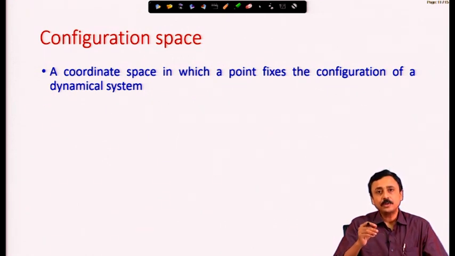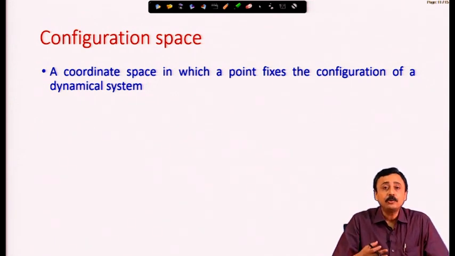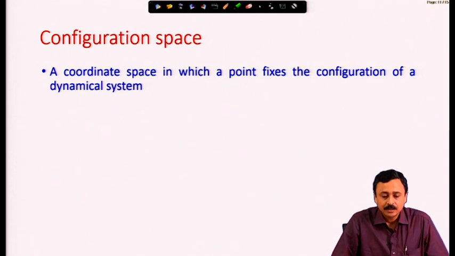But suppose it is a more general thing, a combination of a number of bodies or there are constraints. How do we define paths, or how do you define the configuration of a complicated system?